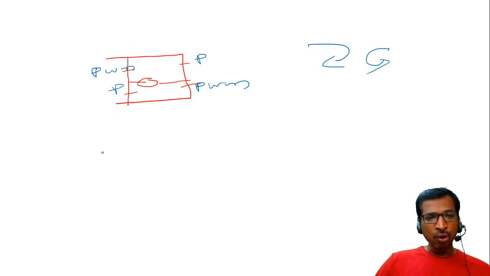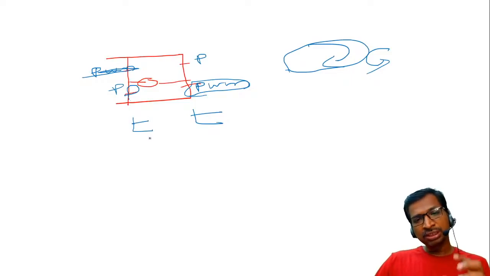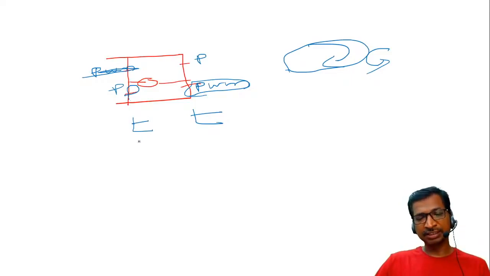Similarly, how can we implement the braking mechanism? If you take this forward direction, in this one you have to remove the PWM, and at the same time you have to enable this one. The same PWM may apply here, but here you have to enable the pulses. Either you can apply a constant pulse at the same time for the bottom switches, then we can apply a brake. This braking mechanism is common for both the forward direction as well as the reverse direction.